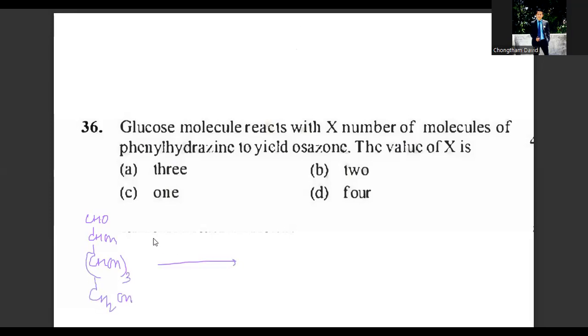Glucose, when treated with phenylhydrazine, it forms osazone. This is your osazone. So balance the equation and determine the value of X.